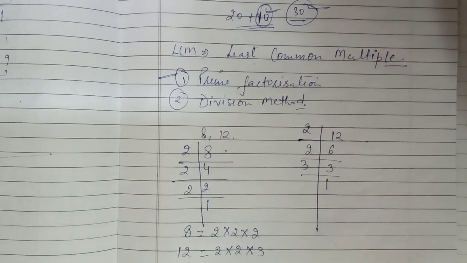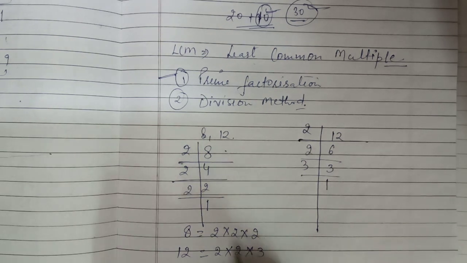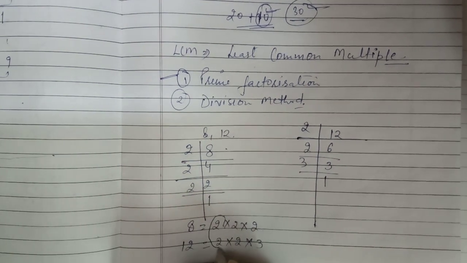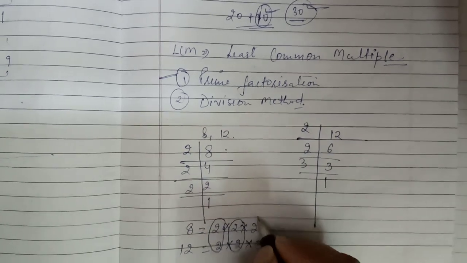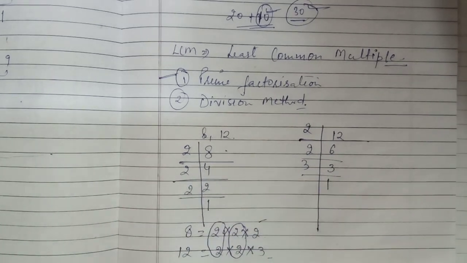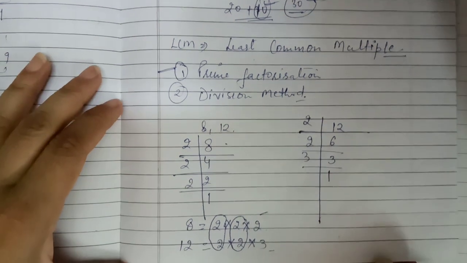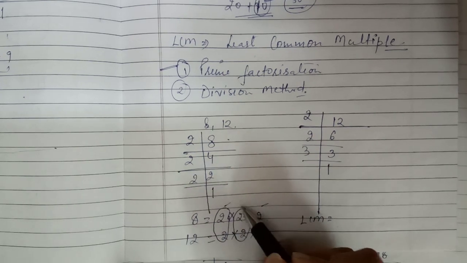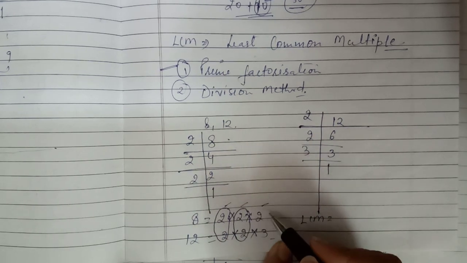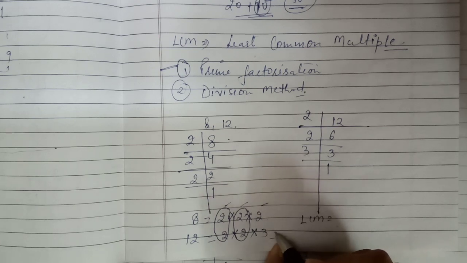So students, in LCM we will make pairs. Here 2 is common, and again 2 is common, and the remaining 2 and 3 have no pair. So in LCM we consider these pairs as one time, and also we multiply with the remaining digits which have no pair.